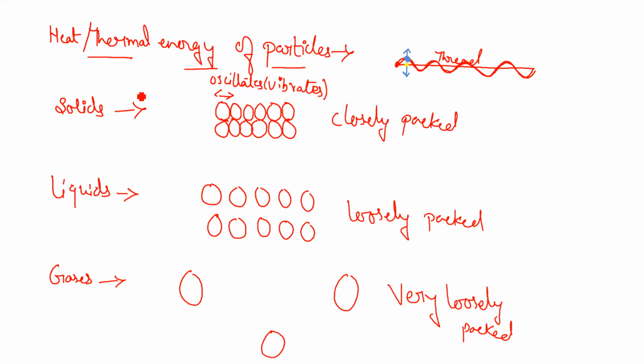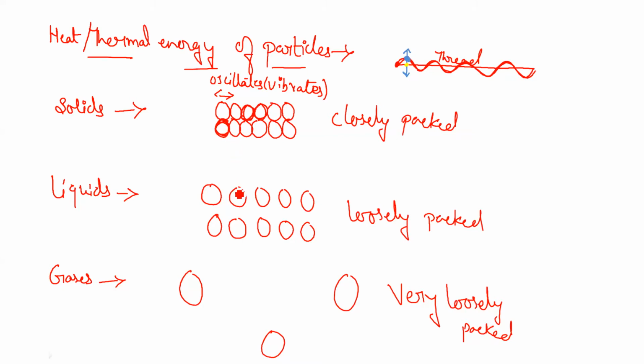Every particle has a property to vibrate about its mean position. But in case of solids, not very much space is provided, very little space is between two particles, so they cannot vibrate very much.